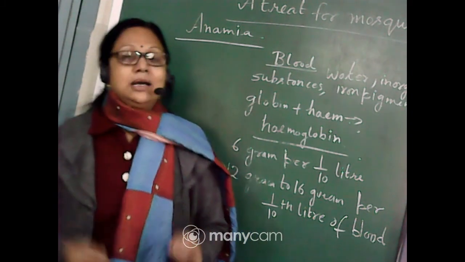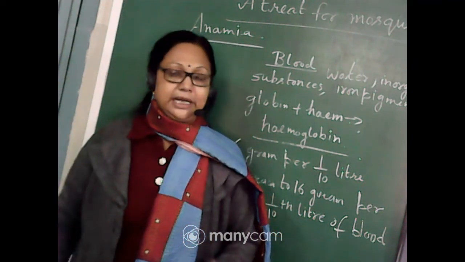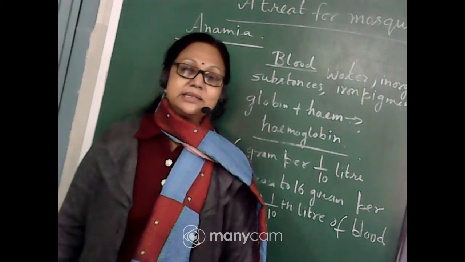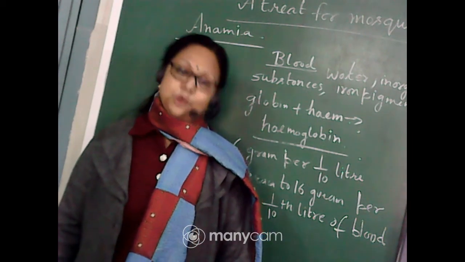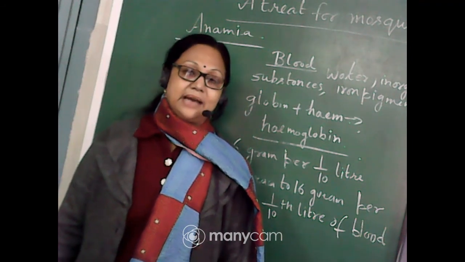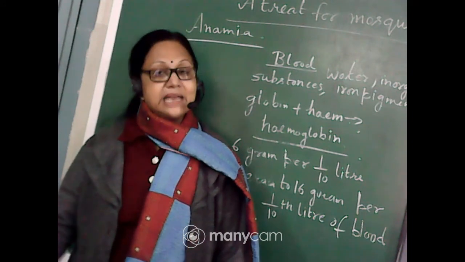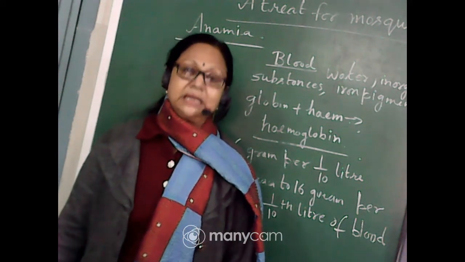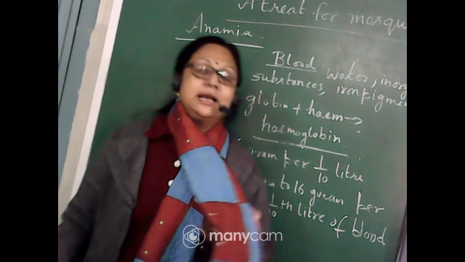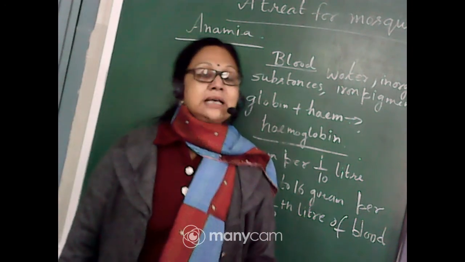Globin carries the blood inside our body, and heme is the iron content attached to the globin protein. Understood? In this way they make the hemoglobin, which carries iron content to each and every part or cell of our blood, isn't it? Due to this iron, the color of our blood is red.